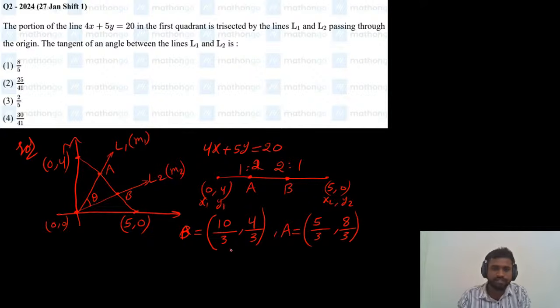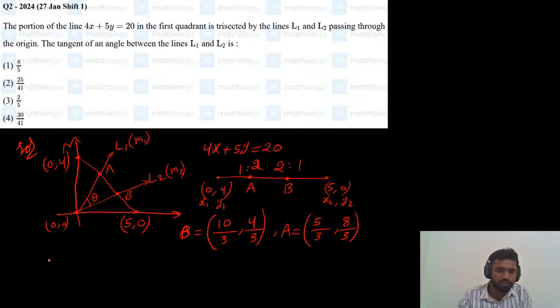So now we got the points A and B. Okay, we got two points A and B. Until now it is okay. So we can easily find the slope of L1. Two points on L1 we have: one is the origin, and the A point is 5 by 3 comma 8 by 3, and another point is 0 comma 0.